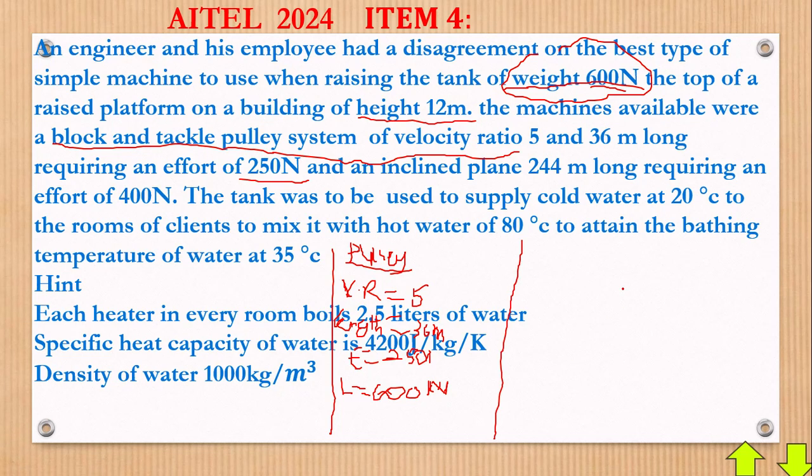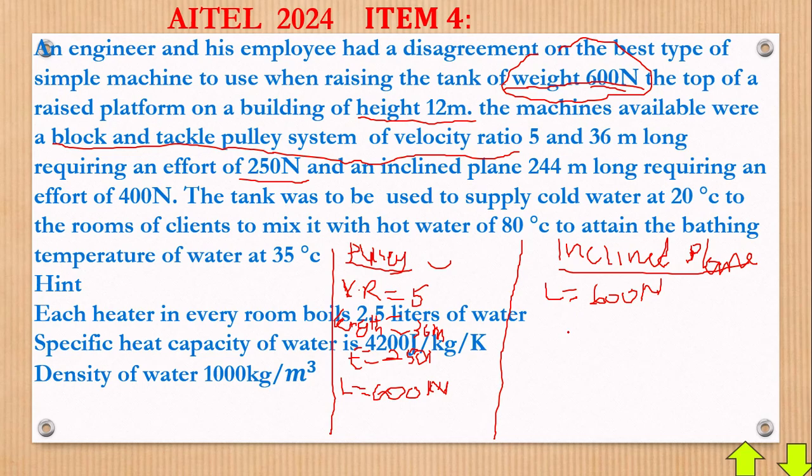It carries the same load, a load of 600 newtons. The engineer and the employee are arguing that the load of 600 newtons can be carried using a pulley system or an inclined plane. Now they want you to help them settle the disagreement.